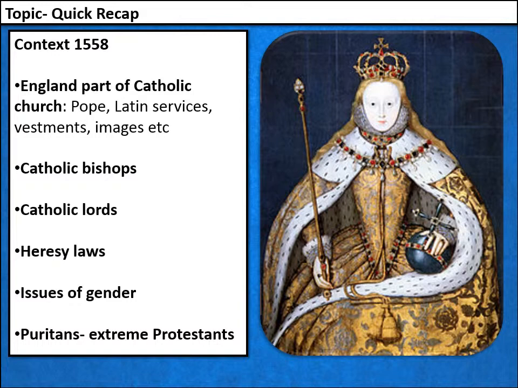And she would also have to deal with Puritans. Now these were extreme Protestants. There weren't many of them, the numbers were fairly small, but their influence was very strong. And the Puritans rejected any idea that a queen or a king had the right to manage or control a church. So there was potential opposition there as well for what she was about to change.